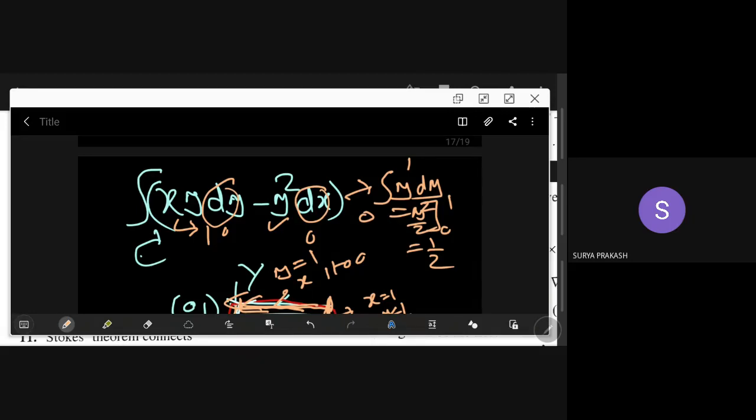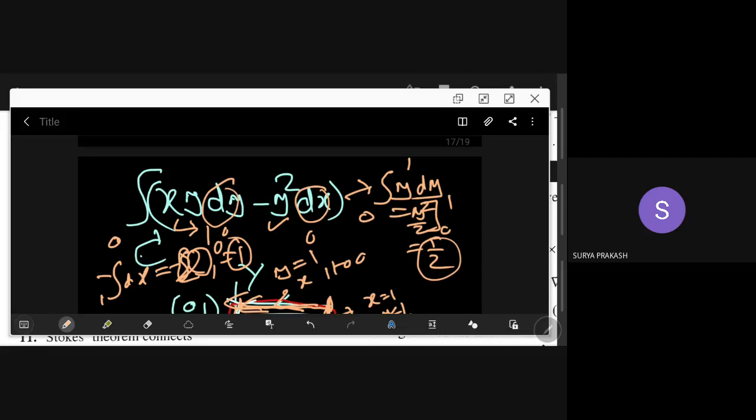So integral simply you have minus y, which is 1, and x you have to integrate from 1 to 0. So minus integral dx, which is x from 1 to 0, and you'll get this as 1. So this is half, this is 1.